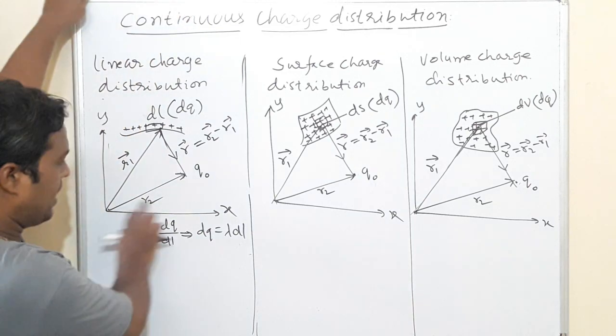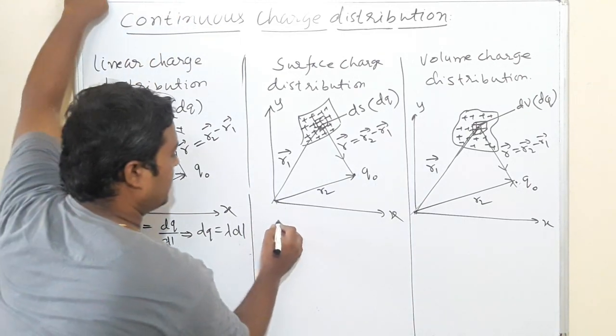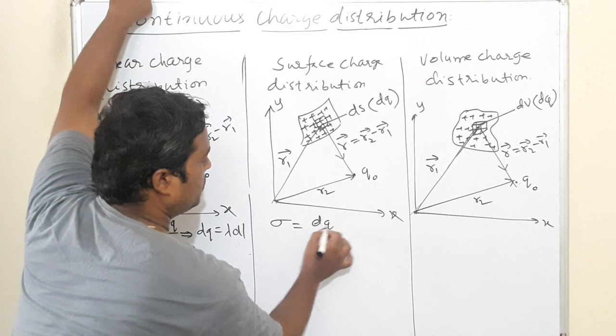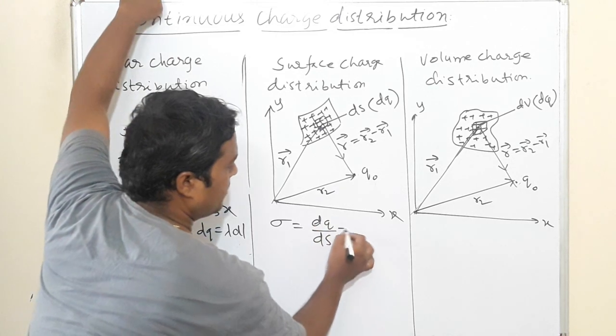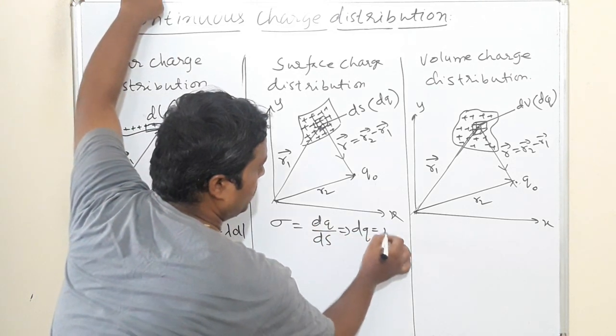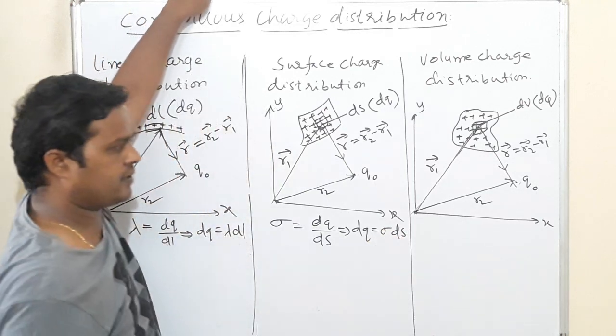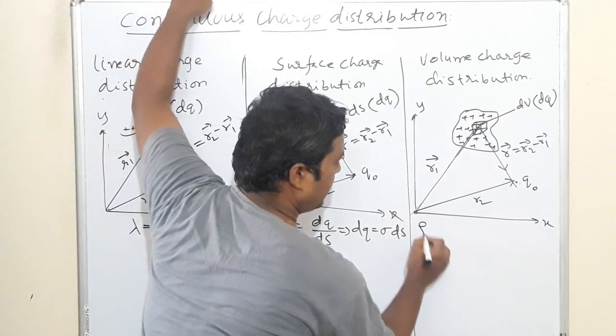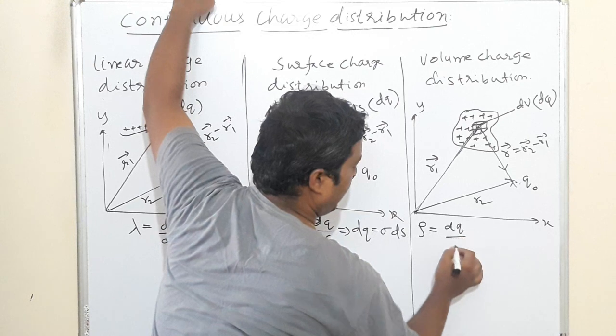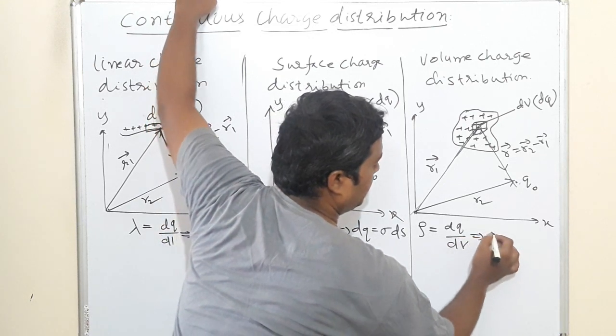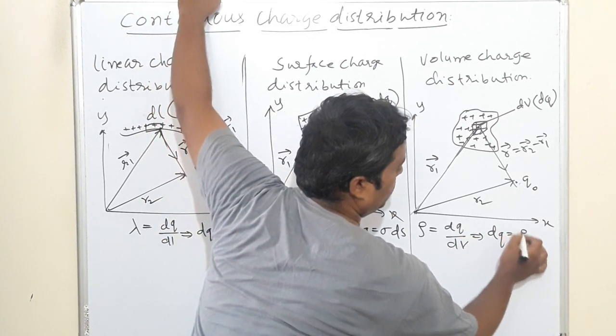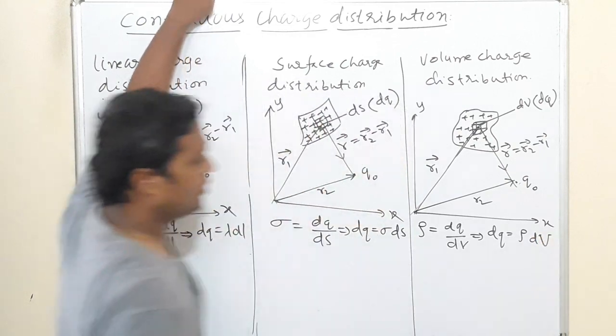For this we have sigma equal to dq by ds, which implies dq is equal to sigma into ds. For this we have rho equal to dq by dv, which implies dq is equal to rho into dv.